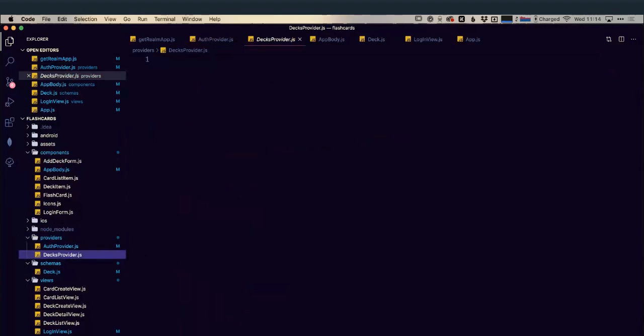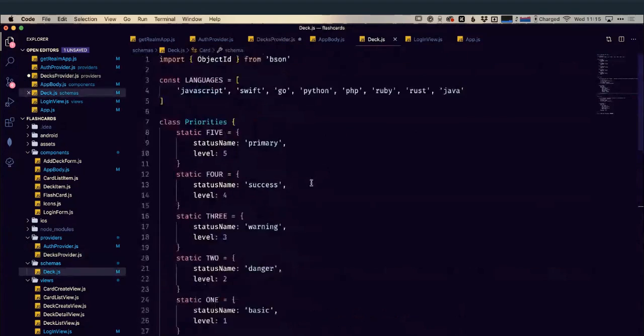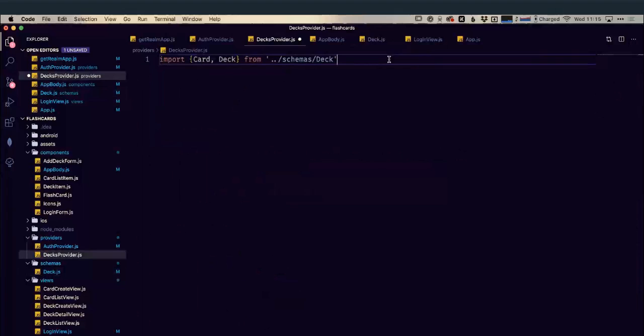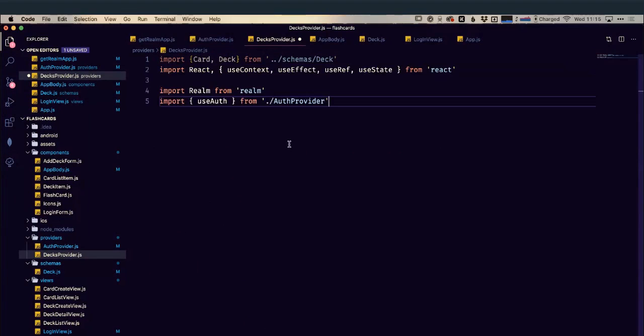So our decks provider is going to be very similar to what we had before. One of the things we are going to need that we didn't have before is a reference to our schemas. So we're going to import those from the schema that we just created, our card and our deck. We're importing both of those into our provider. And then it's going to need much the same things that we had previously. It's going to need React, and context and useEffect, et cetera, et cetera. So let's just pop all those in, okay?